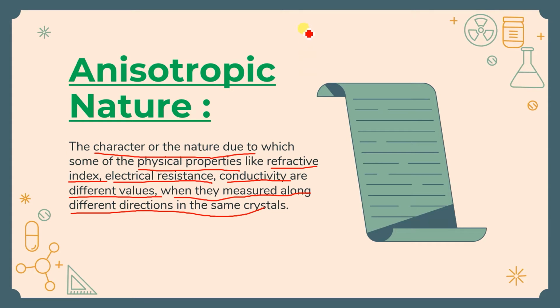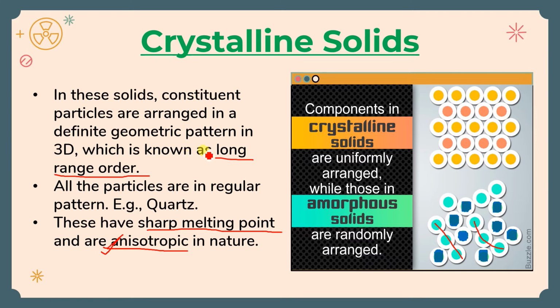So let me show you with an example. In that slide I can show you, no need to make it again. Here you can see, if you go along with this, what will you get? Only orange, orange, orange, orange, isn't it? So according to that, you will get the property value. Suppose that the orange one is A and the peach one is B. So if you go along A particles, you will get different values. कुछ वैल्यू होगी इसकी, रिफ्रैक्टिव इंडेक्स की वैल्यू होगी, इसकी इलेक्ट्रिकल रेजिस्टेंस कुछ होगी.